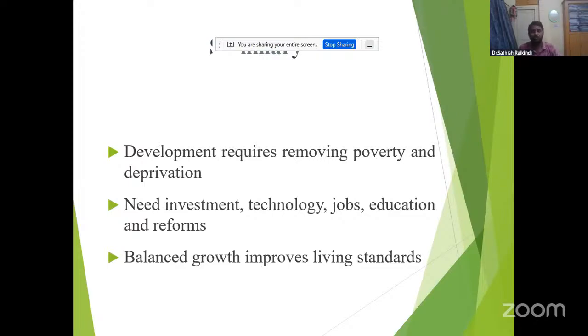We need investment, need to develop technology, provide jobs, provide education, and provide reforms. Economic reforms, education reforms, and trade reforms are needed, along with balanced growth and improved living standards.